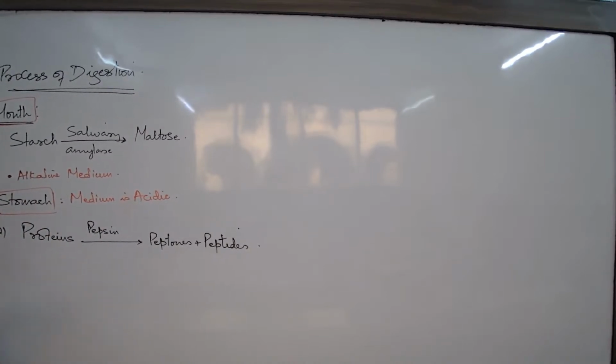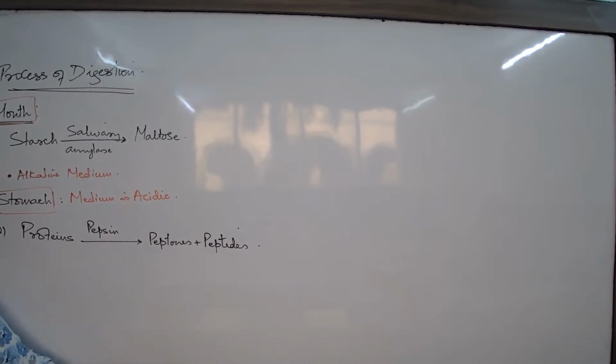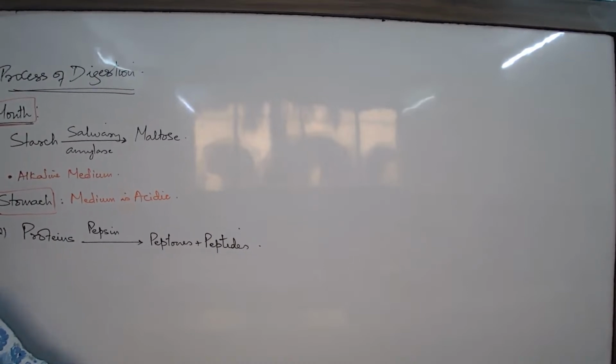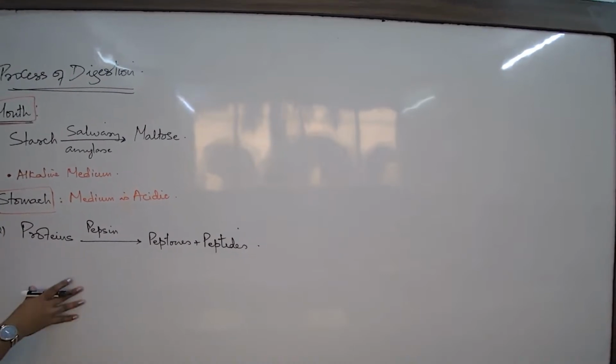And pepsin is also an enzyme. Pepsinogen is the inactive form which gets activated in the presence of hydrochloric acid. Pepsin is the main and the only enzyme of the gastric juice. Stomach, any other process of digestion?